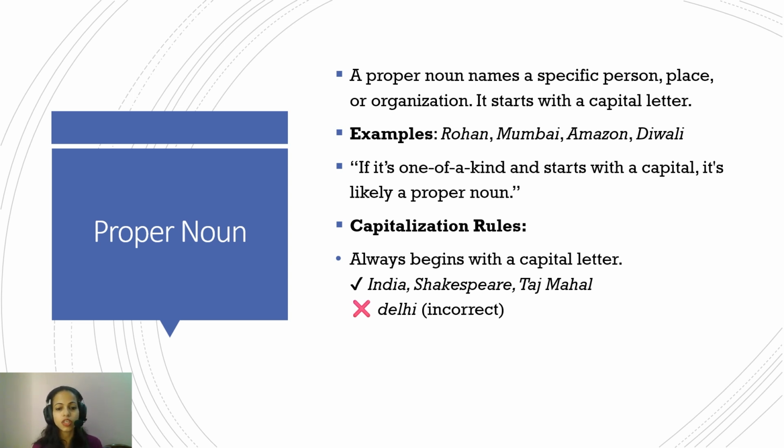For example, if you have to write India is a large country, you always write the I of India in capital letters. Or, I love to read Shakespeare. Again, Shakespeare is the name of a specific person, a specific playwright, so the S in Shakespeare is always in capitals. Taj Mahal is in Agra. Here the T would be in capital letters, and even the A of Agra would be in capital letters. So proper nouns refer to a specific person, place, or organization.